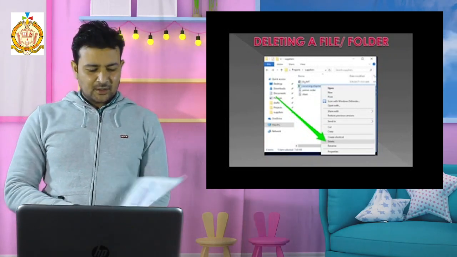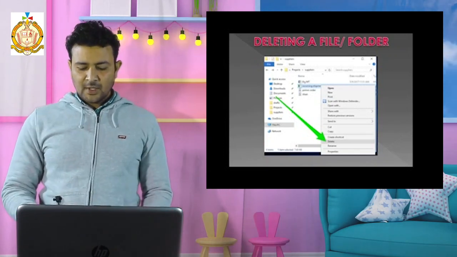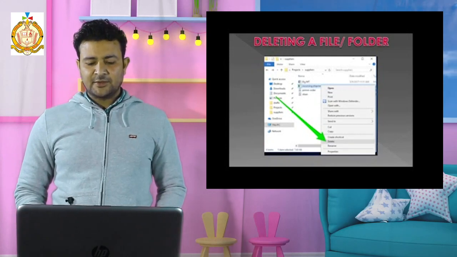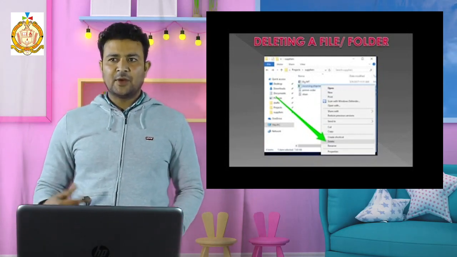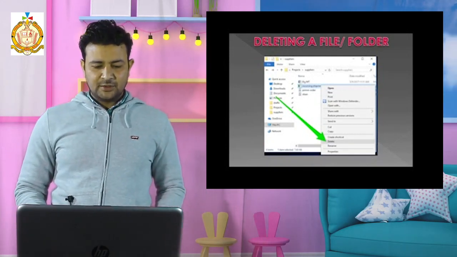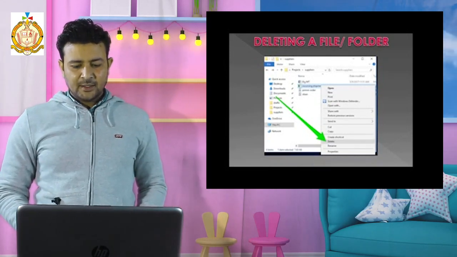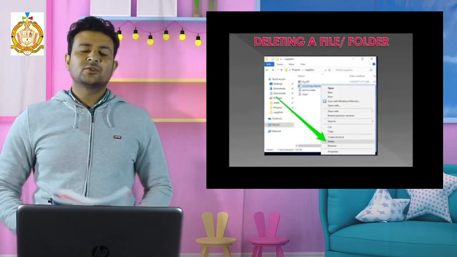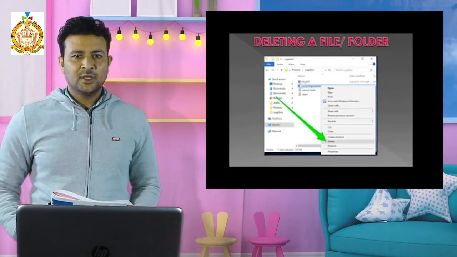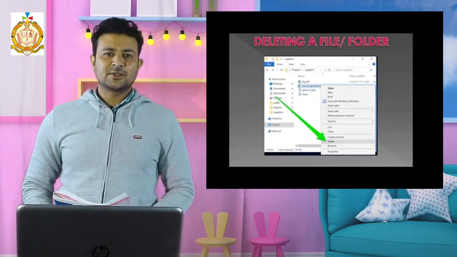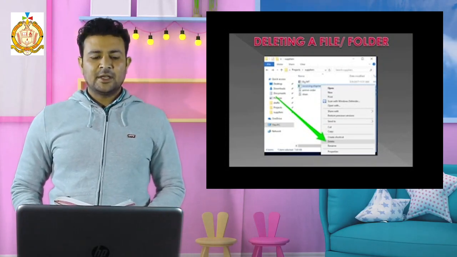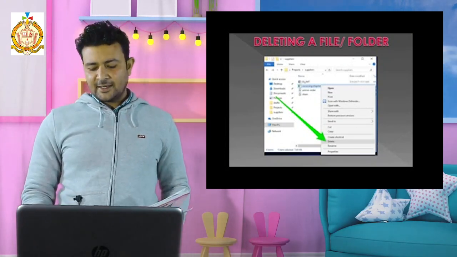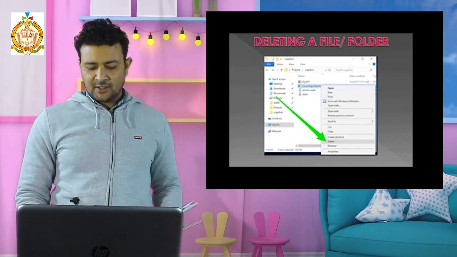We have to right click on the file, and after right click there is an option delete, and you have to delete this file. And this file then goes to the recycle bin. As you know, when we delete anything in a computer, automatically it goes to the recycle bin. Then how can we recover this file again?